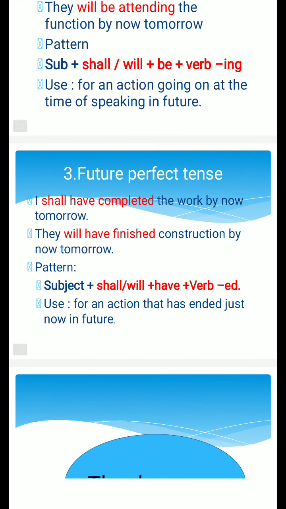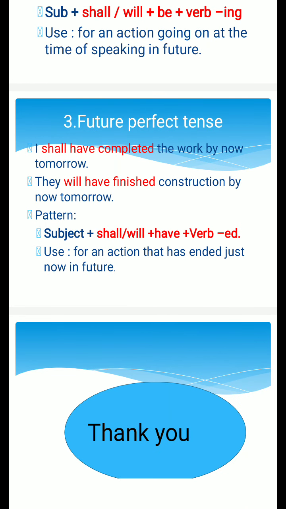Next, future perfect tense. I shall have completed the work by now tomorrow. So the work will have been completed. For example, tomorrow this work will have been completed by the people. The next sentence is they will have finished construction by now tomorrow. So when you come to see the construction work tomorrow, you can see the finished work. That is what the sentence talks about.